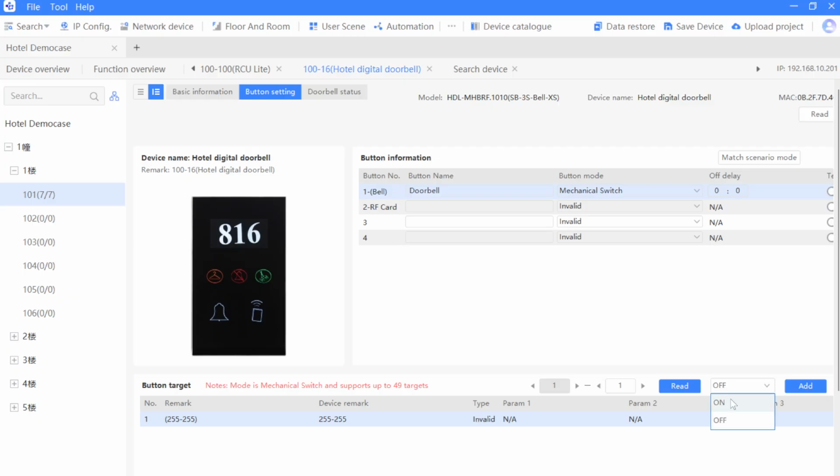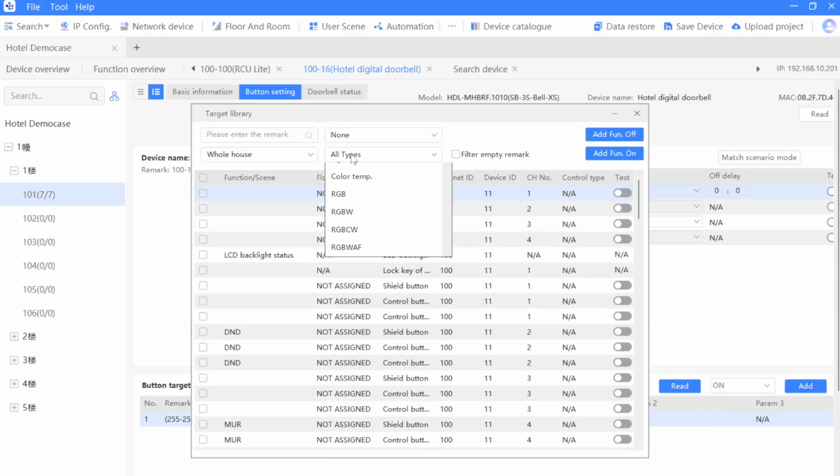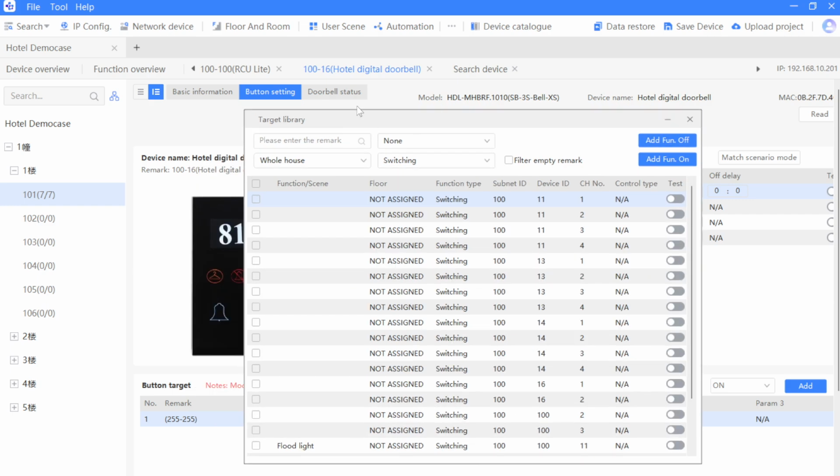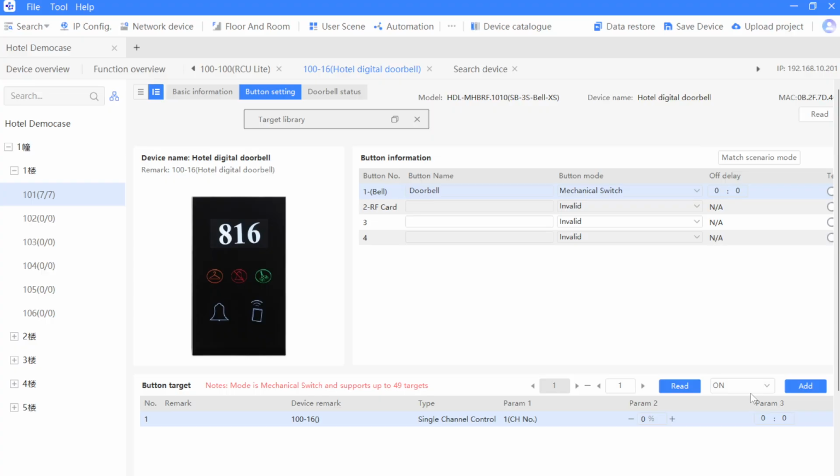Now let me add the target. Okay, click Add and select Switch. Because you have to pay attention, the doorbell panel is connected to channel 1 of this panel, so I have to select 1. Add off because it's normally closed type, and then change to off.